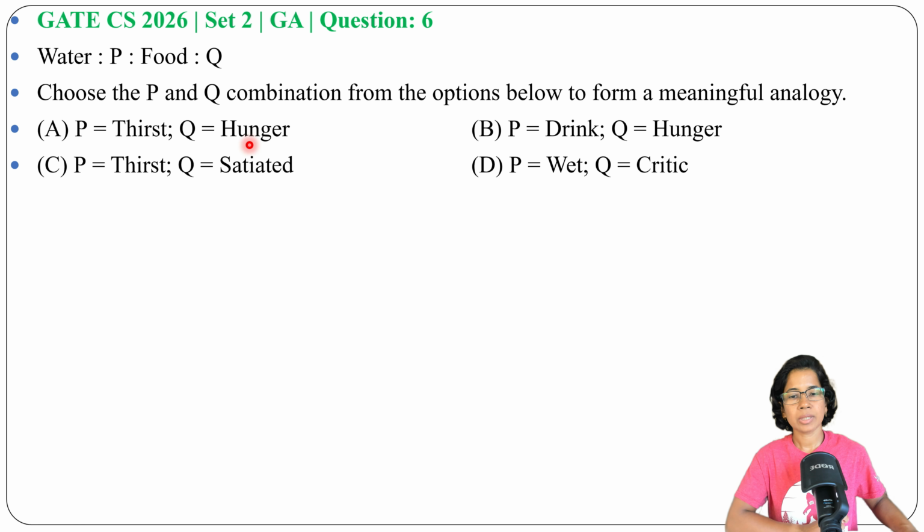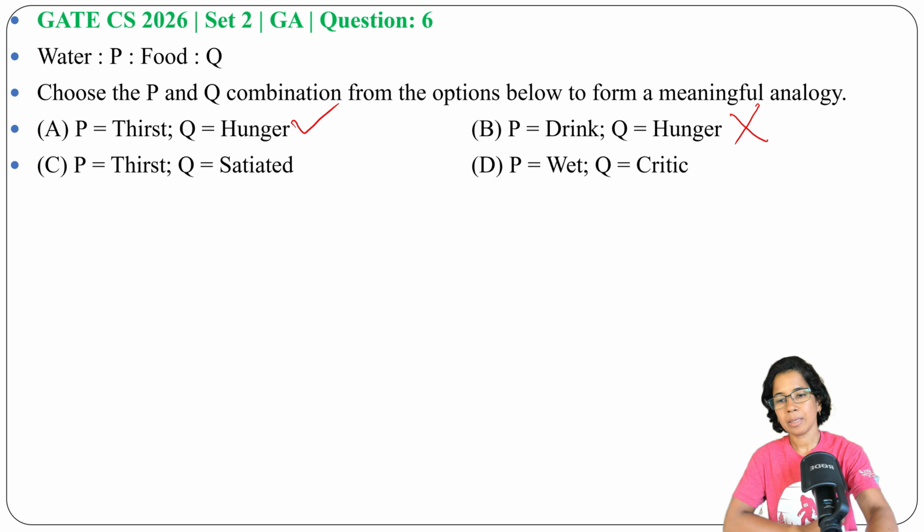And 4 options are given. We drink water when we feel thirsty and we eat food when we feel hunger. So option A, P, thirst, Q, hunger. This is correct. Now option B, P, drink. We drink water, and Q, hunger. We eat food. If P is drink, Q should be eat, or if Q is hunger, then P should be thirst. This is false, as P, Q are not matching.